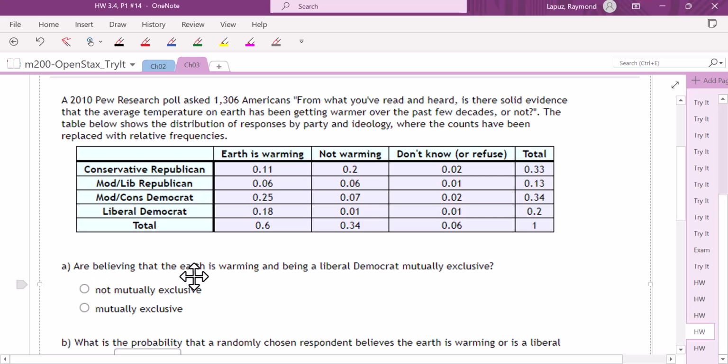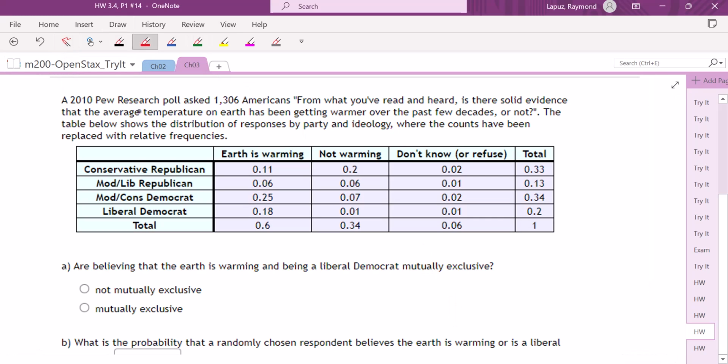The first question: are believing the Earth is warming and being liberal Democrat mutually exclusive? For that, I would just look at the column that says Earth is warming and liberal Democrat, and I see that the number 0.18 is there, which means that there is an intersection between those two.